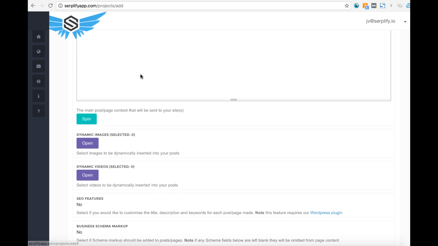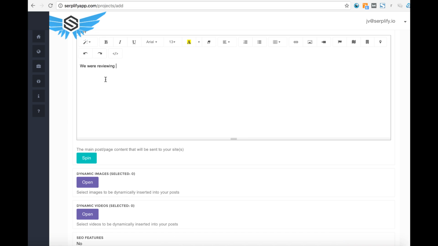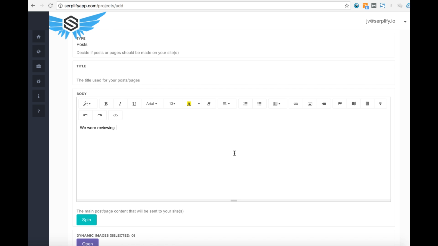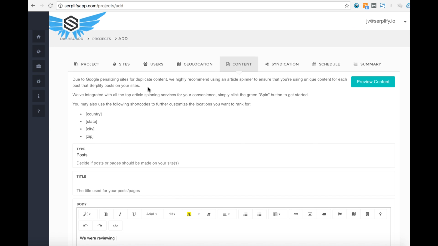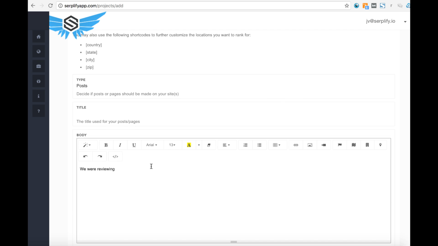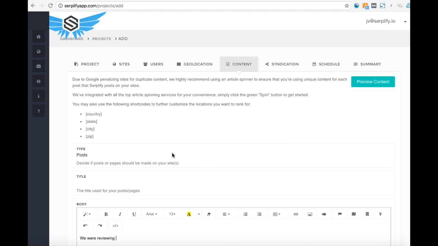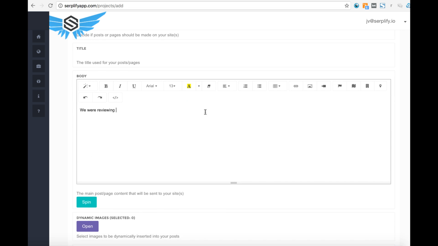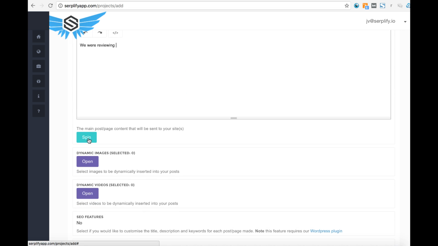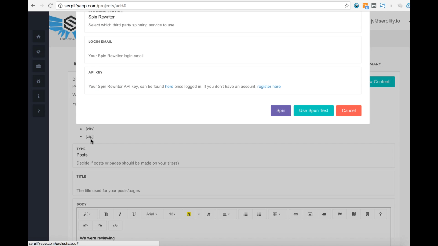Then it's recommended to spin your text, because you don't want to just write your review, choose a couple of cities, and then have it create like 20 different posts to try to rank for it, because they're all going to have the same content. That will kind of trigger the duplicate content penalty, where Google will basically wipe out all the authority for those different sites, because it sees that it's just the same site copied over and over. So you want to either create unique content or spin it here using a spinner.